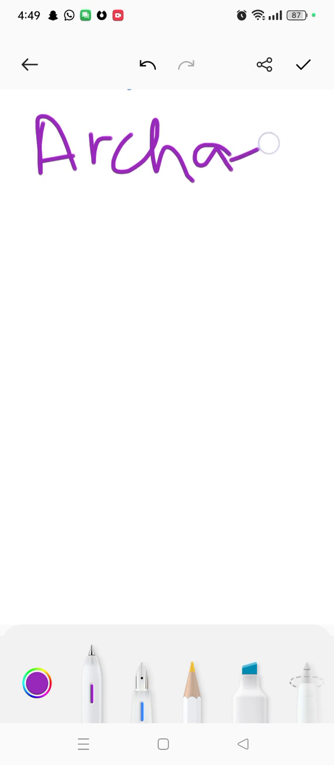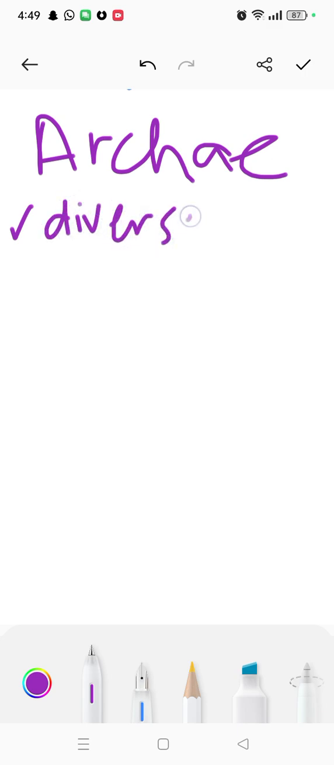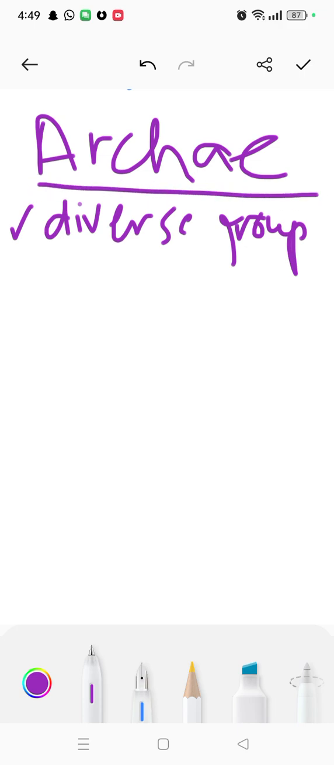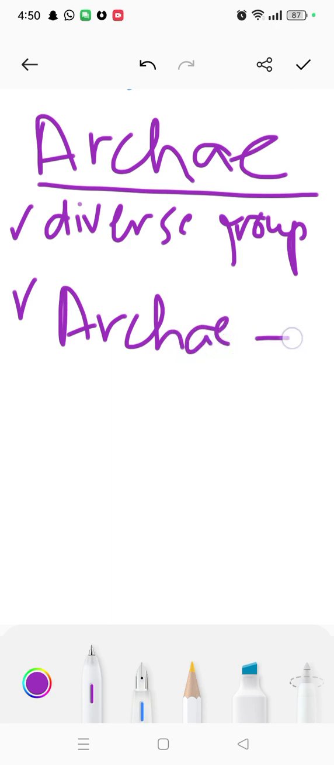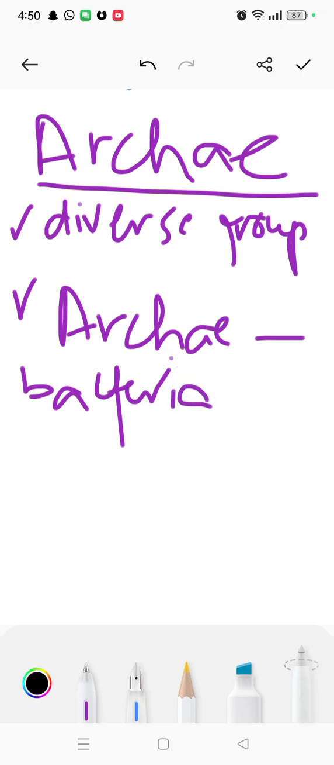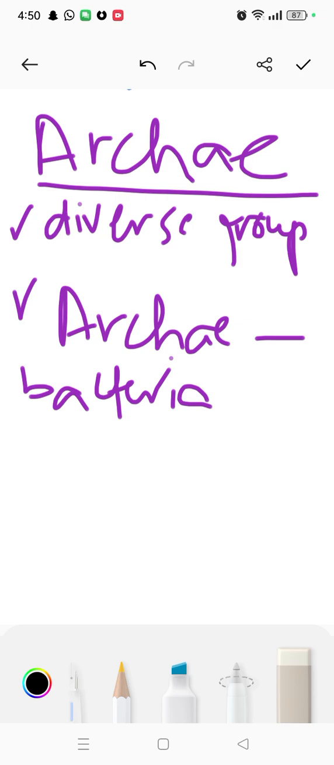This domain system was given by Carl Woese in 1990. Now if we start with Archaea, it is a very diverse group. This means a very big group. Now it's called the Archaea domain or domain Archaea, but before, it was classified as Archaebacteria.